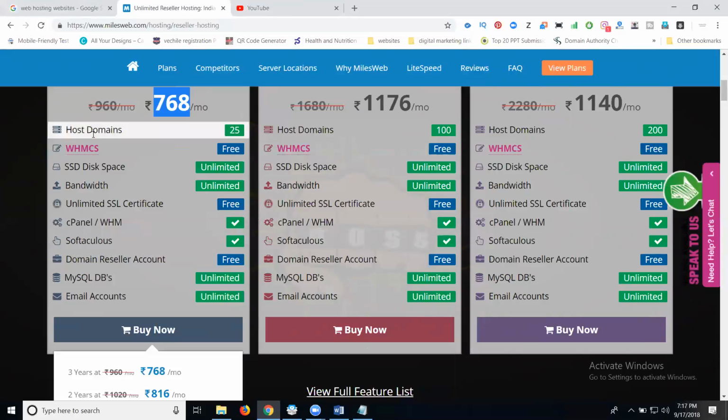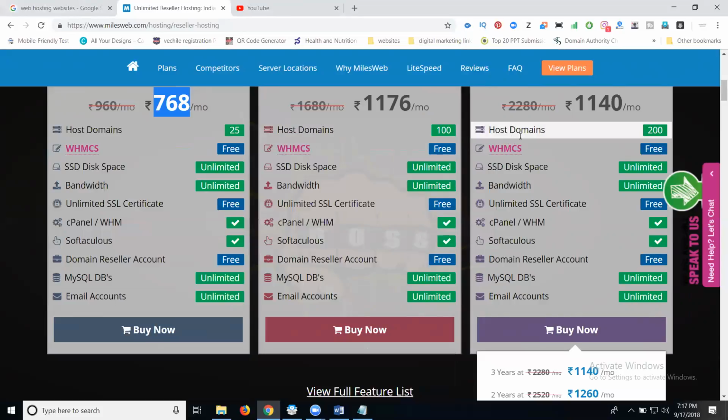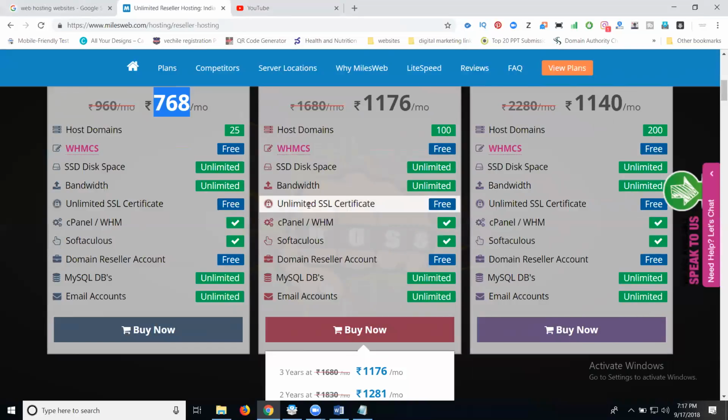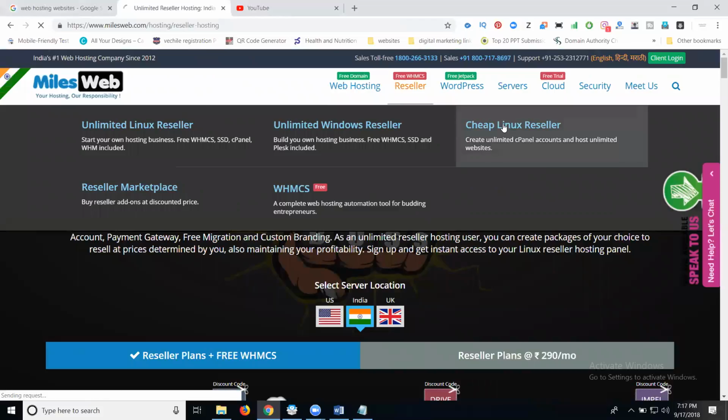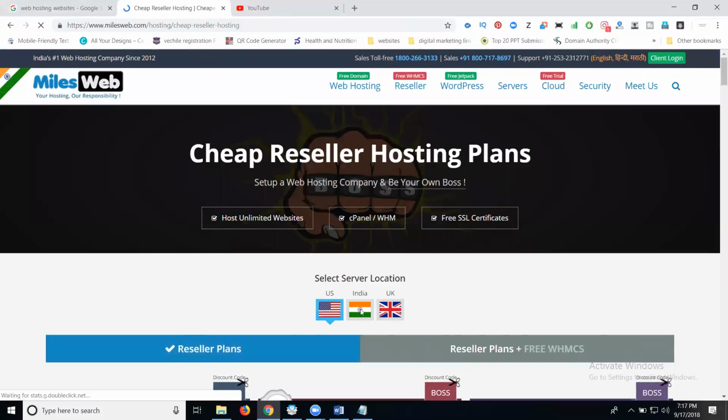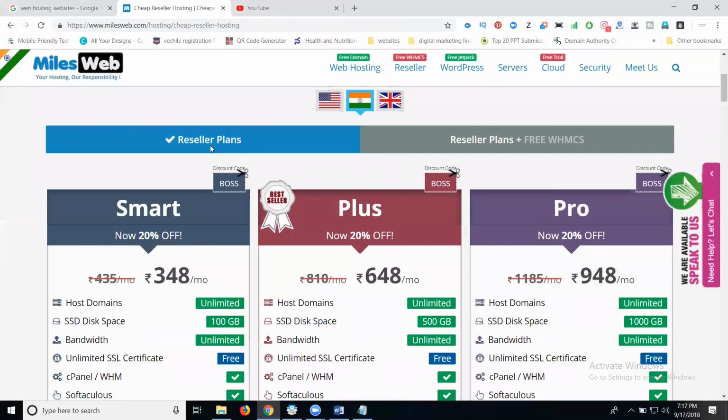If you go and see, this one is only for 25 domains, this is 100, this is 200 domains. These are limited domains, not unlimited. I can go for unlimited. That is called reseller, and go to this one. Cheap Linux reseller, here, searching for India.